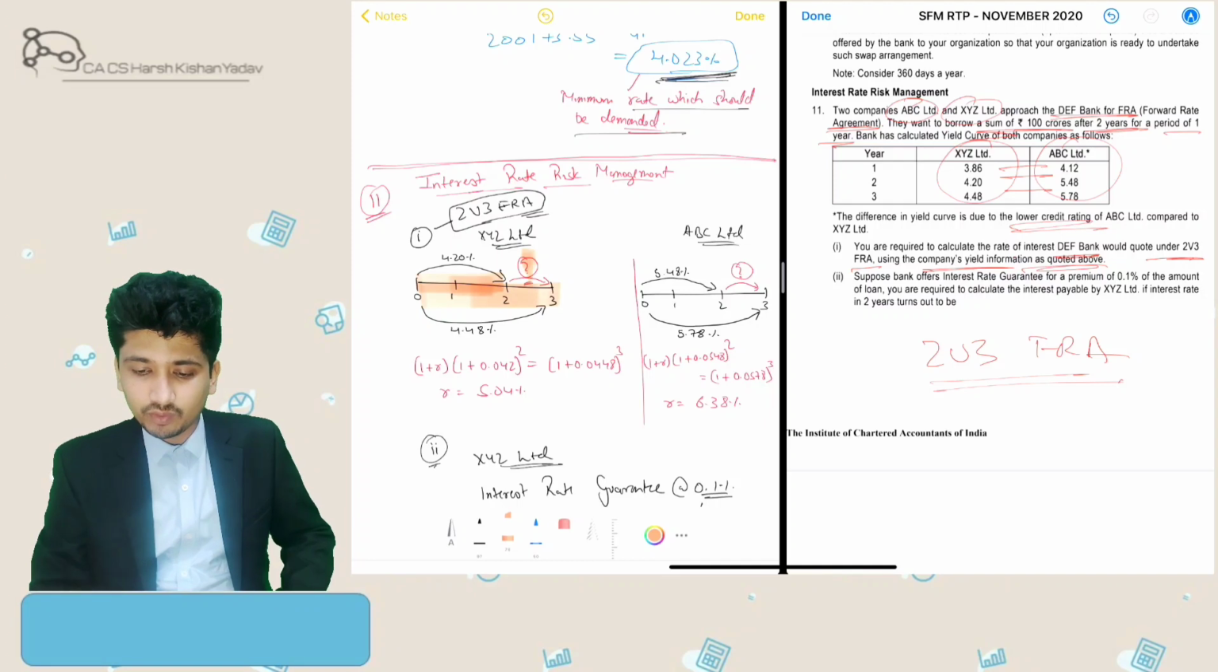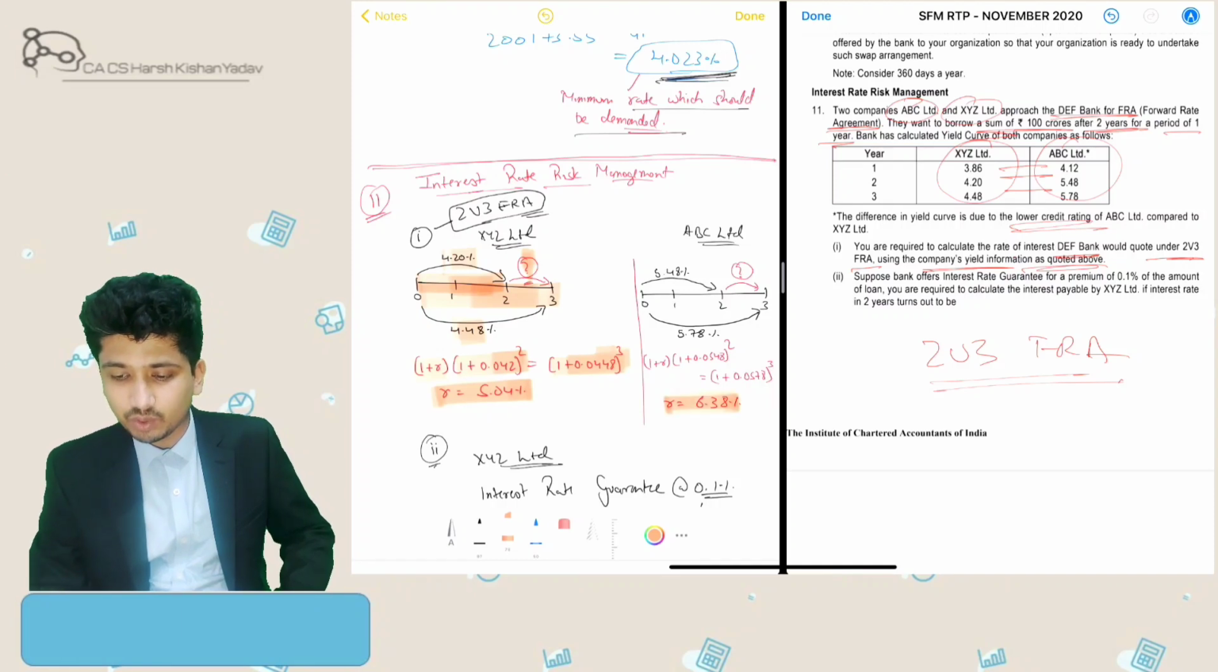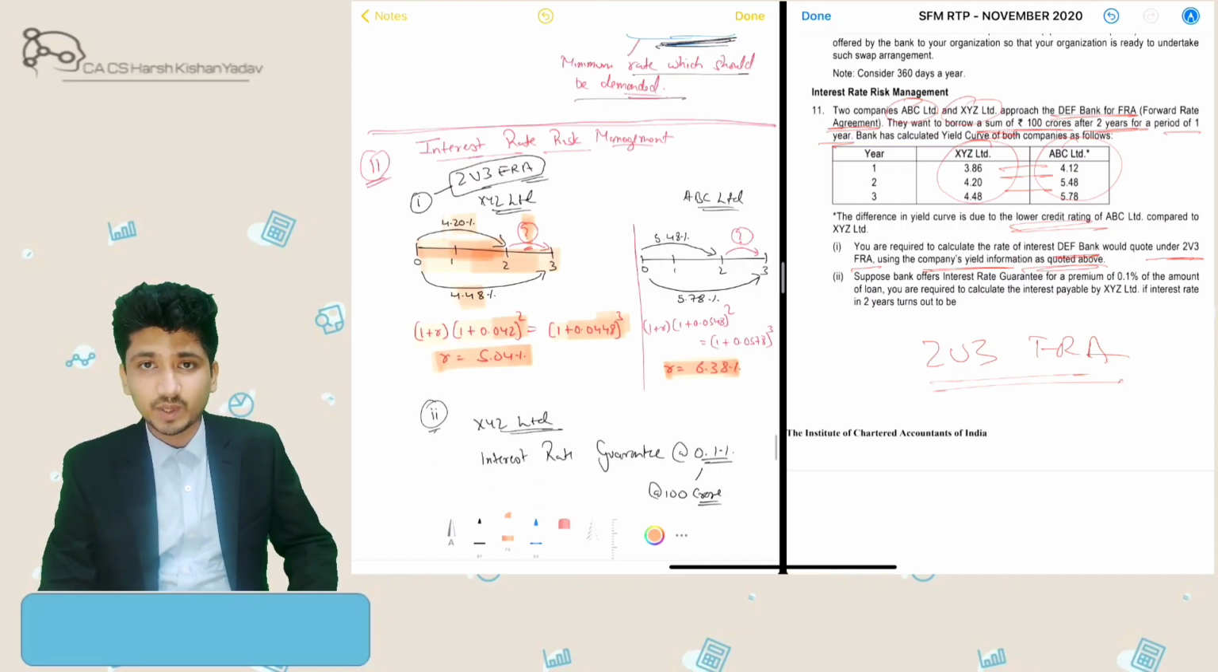So what we will do is, this third year rate of interest, compounded with the 2-year rate of interest, equals the total 3-year rate of interest. So (1 + r) into (1 + 2-year rate of interest) raised to 2 equals (1 + 3-year rate of interest) raised to 3. So we will get 5.04% for XYZ, and similarly when we calculate we will get 6.38% for ABC. So here also you can see ABC's rate of interest for the third year is higher just because its credit rating is lower.